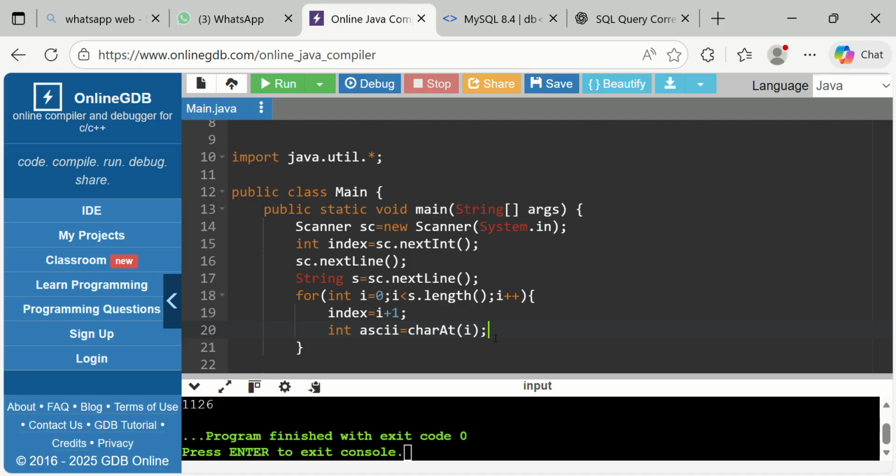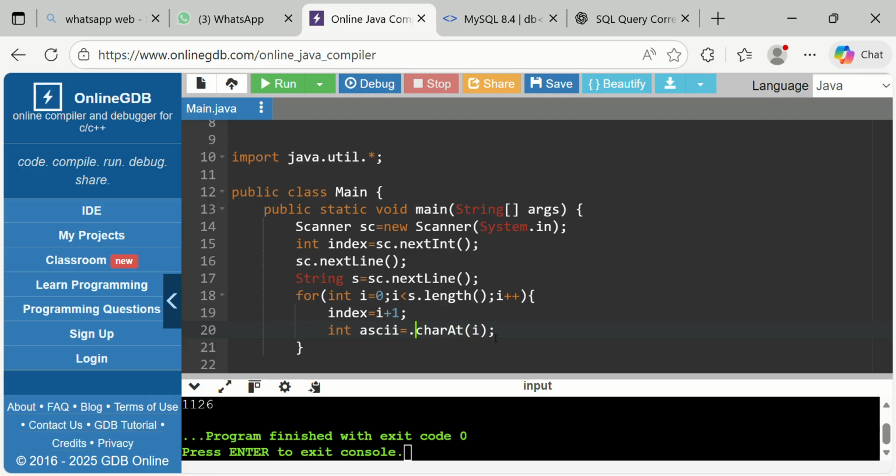We know that at index 1 there is J, but the computer does not know it, so we give the exact address: at index 1 we have letter J, at index 2 we have letter A, like that. So we take it as character at I.